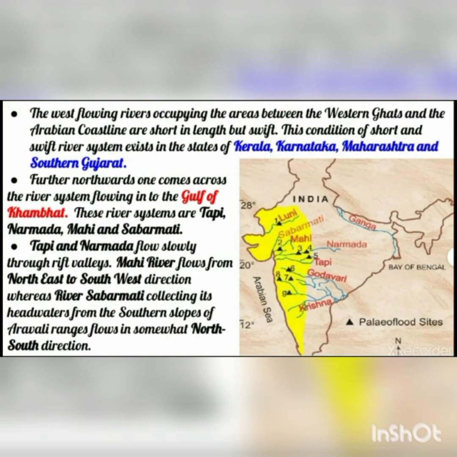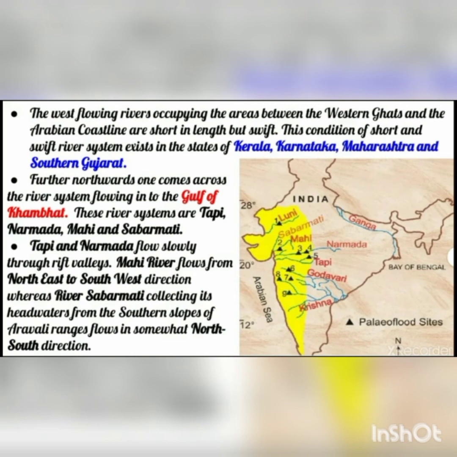So here, see in the map, you can see the rivers that are mentioned. These rivers you can find in the states of Kerala, Karnataka, Maharashtra and southern Gujarat. And afterwards, from the north, one comes across the river system that starts flowing towards the Gulf of Khambat, that is, towards Gujarat. These river systems are Tapi, Narmada, Mahi and Sabarmati. You can see here Tapi and Narmada flow slowly through rift valleys.